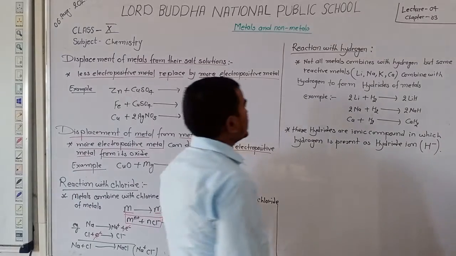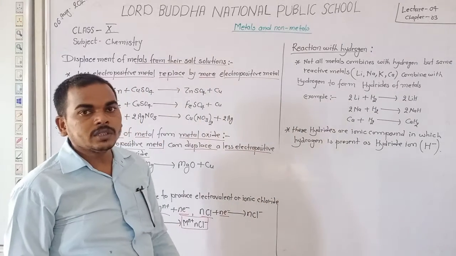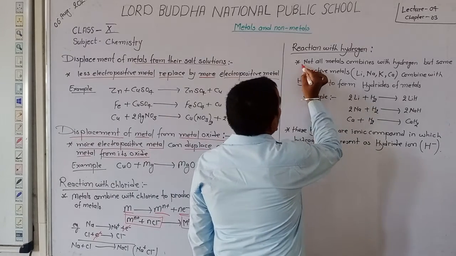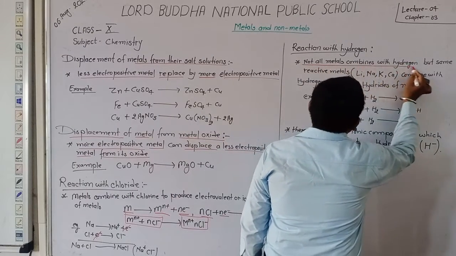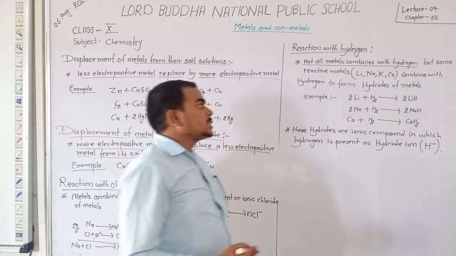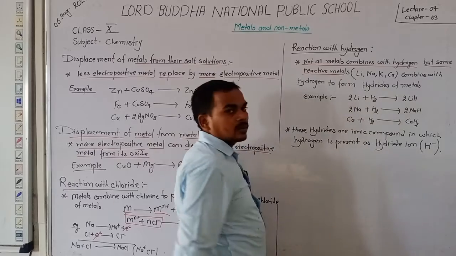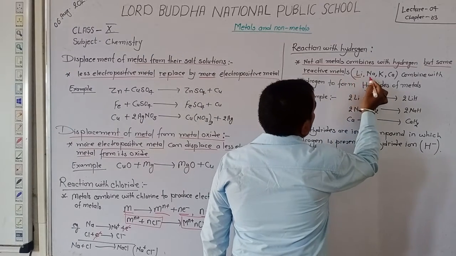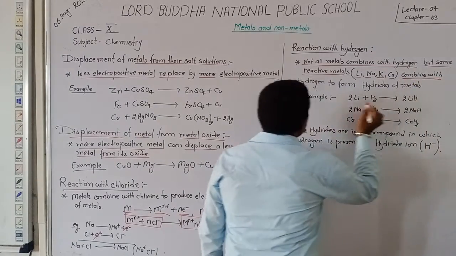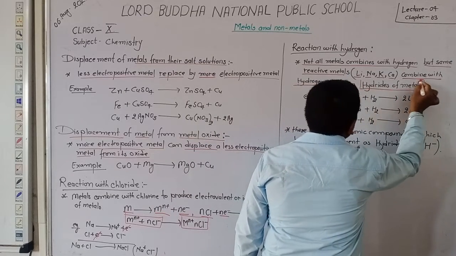Now let's discuss reaction with hydrogen. Dear student, always remember that not all metals combine with hydrogen, but some of the most reactive metals like lithium, sodium, potassium and calcium combine with hydrogen to form hydrides of the metals.